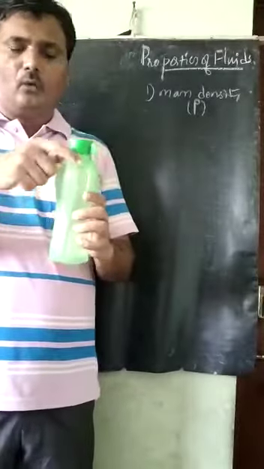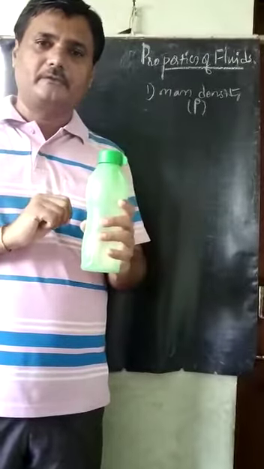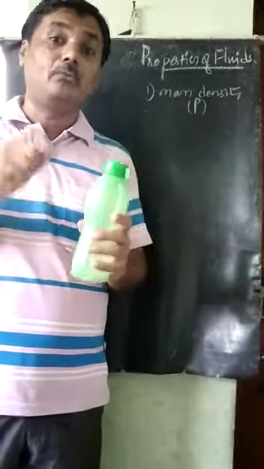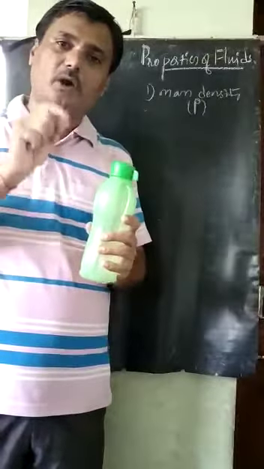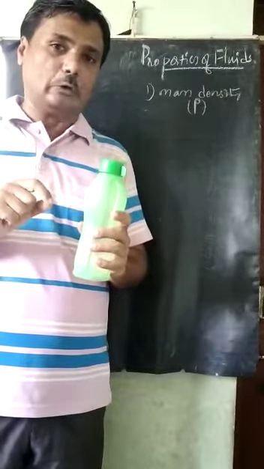The volume of this bottle is the same. If I fill water in this, I will weigh it, and calculate how much mass of water is contained in this bottle.